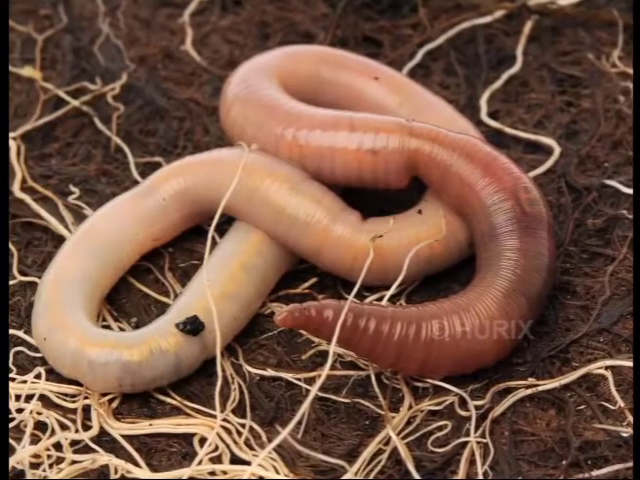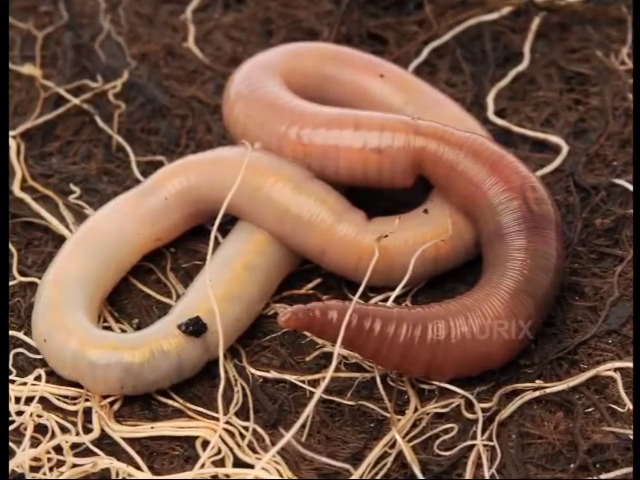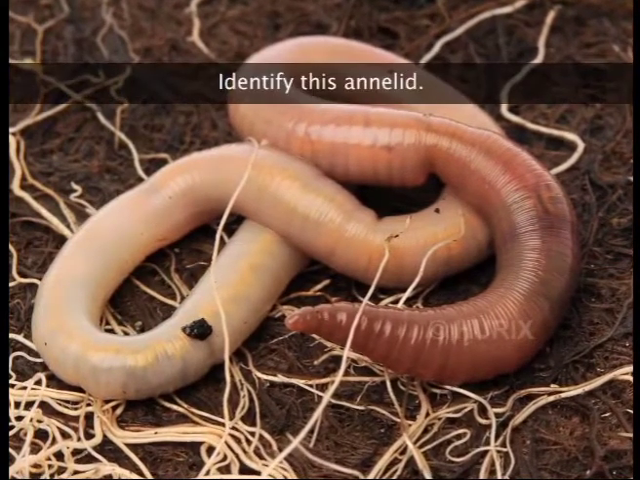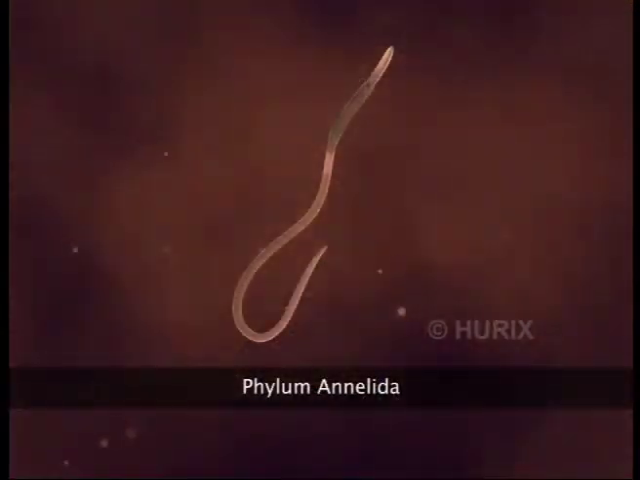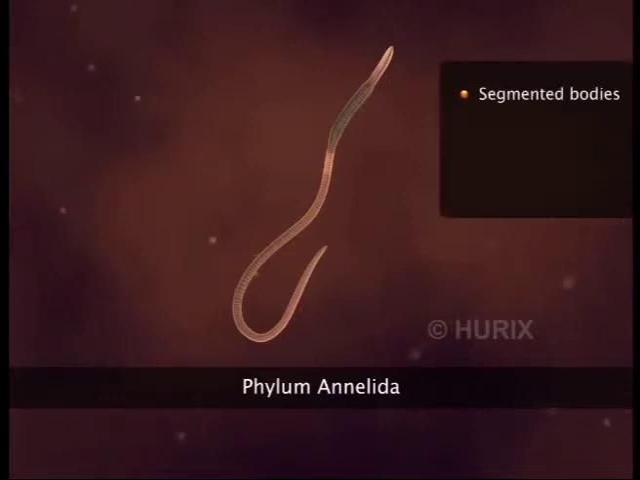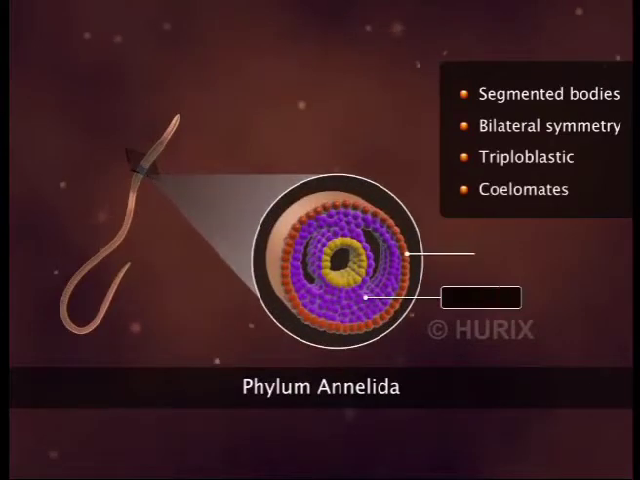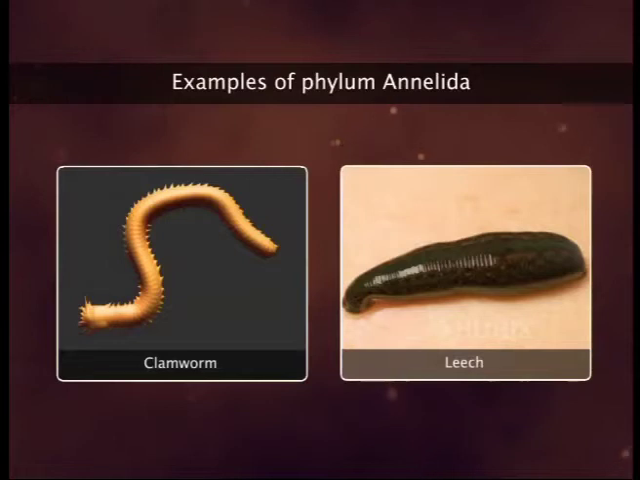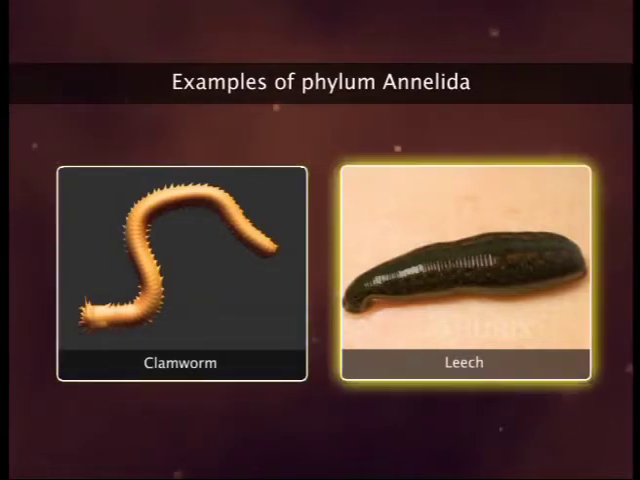Let's learn about the phylum Annelida. Look at this animal. It is an annelid. Can you identify it? Like the earthworm, all annelids have segmented bodies and bilateral symmetry. They are triploblastic and show a true body cavity. Other common examples of phylum Annelida are the clamworm and the leech.